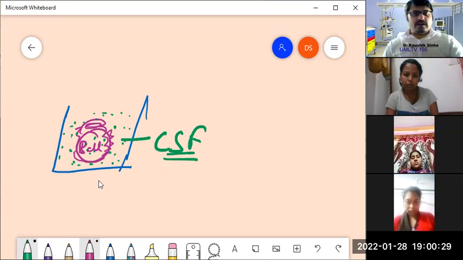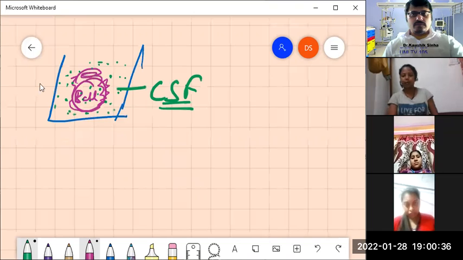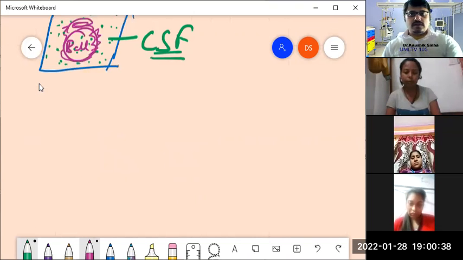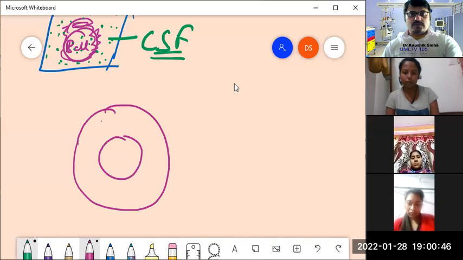If you haven't understood this concept, let me draw another thing separately. What I'm trying to say is, consider now a very thick ball. This is the thickness of the ball, where I'm putting these cross signs. Now outside this thickness, we have the CSF.